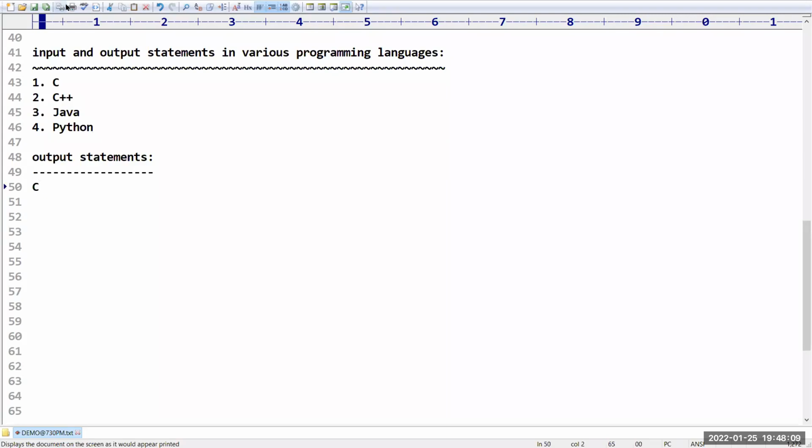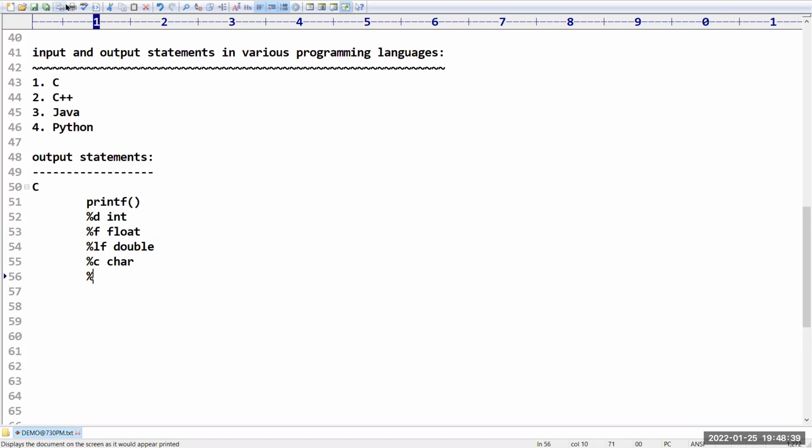Sir, if you take C language, we have printf to print output on the screen. For that, the regular attributes which we are going to use are percentage d for integer type of data, percentage f for floating point data, percentage lf for double type of data, and percentage c for character type.